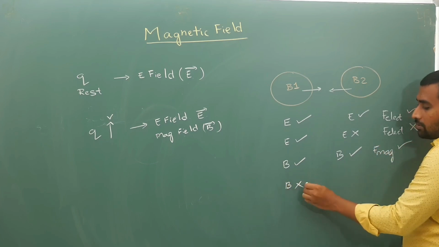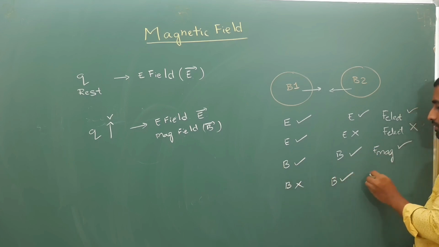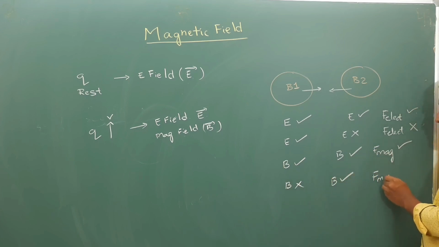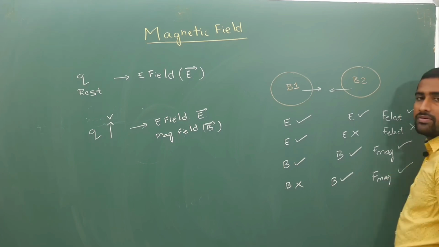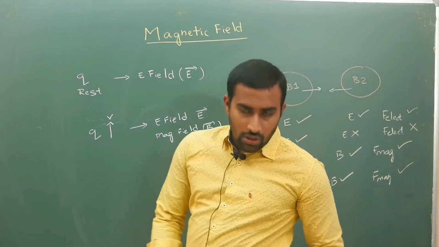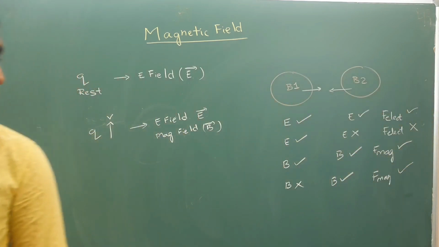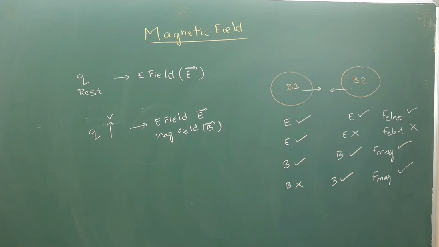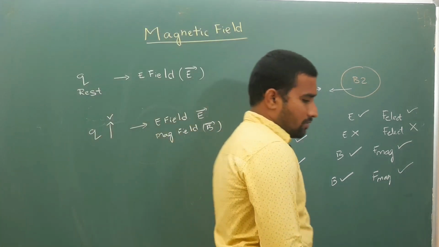If this is not producing magnetic field, there is no magnetic force. So for force to exist, you need both bodies producing a similar kind of field. That is my first and foremost important point.